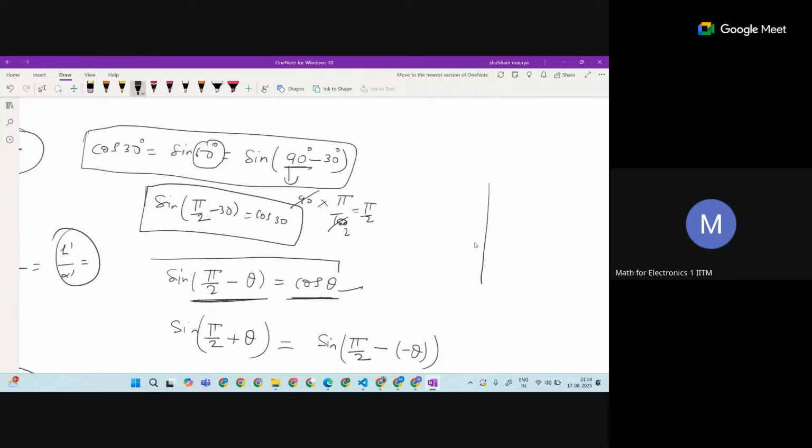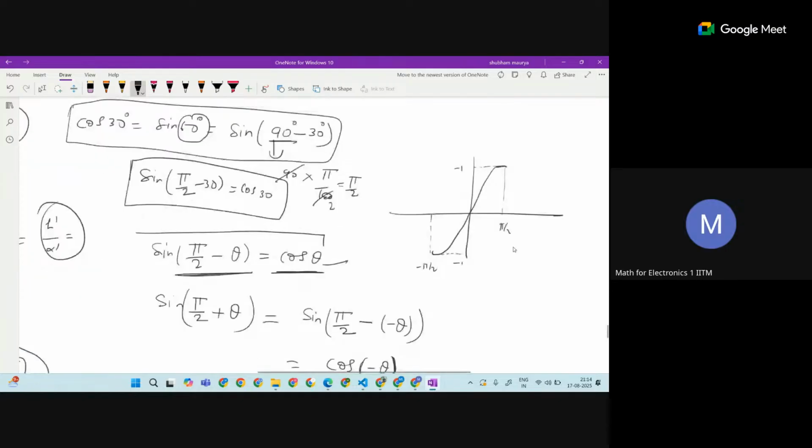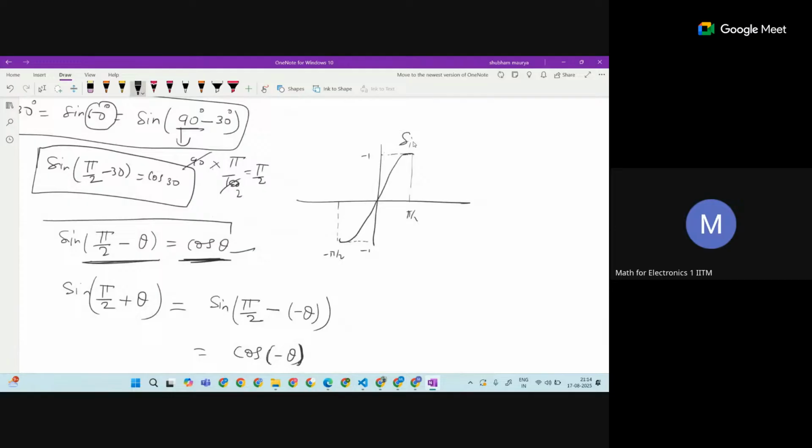Can we graph it? We know the graph of sine. This is here pi by 2, let's say, and this is here minus pi by 2, and here is minus 1, and here is plus 1. So it says that cos theta is nothing but just a flip of 90 degrees. Okay, this is our sine graph.